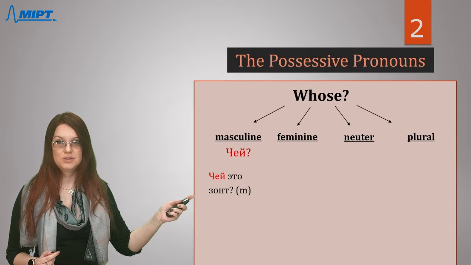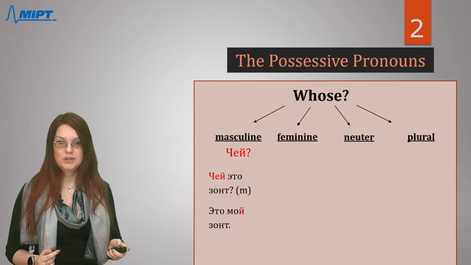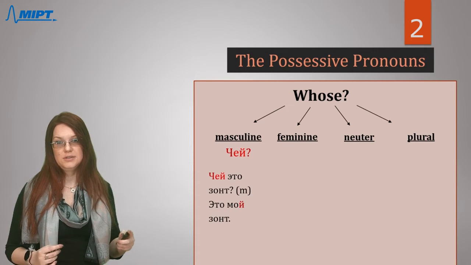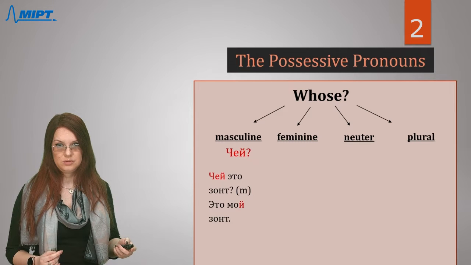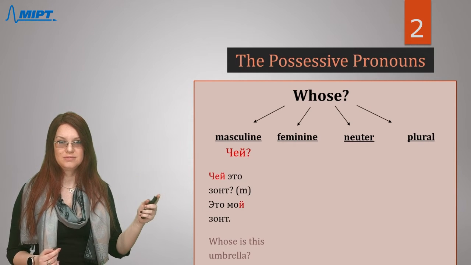Зонт is masculine. That's why you need to choose this question, чей. Чей это зонт. And the answer can be это мой зонт. And here you see the translation of this question. It can help you to understand it better.